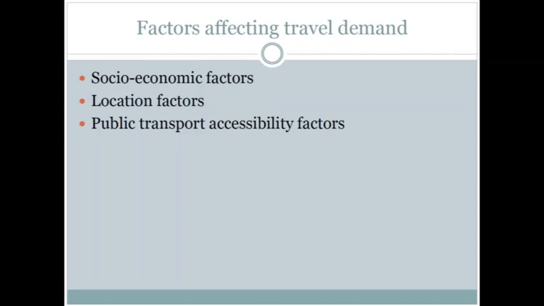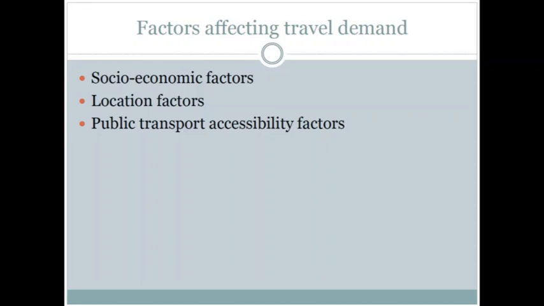Factors affecting travel demand are socioeconomic factors, locational factors, and public transport accessibility factors. Socioeconomic factors: we understand that depending upon the socioeconomic profile of the commuters, the travel demand might change. Then locational factors also: we have seen that with the changes in land use and the relationship between these various land uses, the locational factor affects the travel demand.